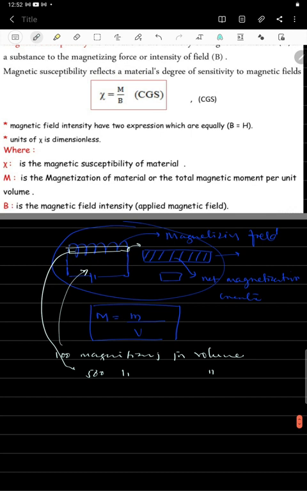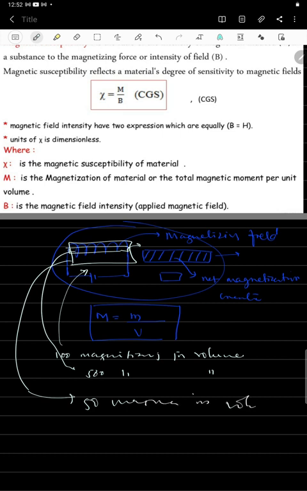Or otherwise I will take any other material which creates 50 magnetization in a volume. So every different material has a different susceptibility.